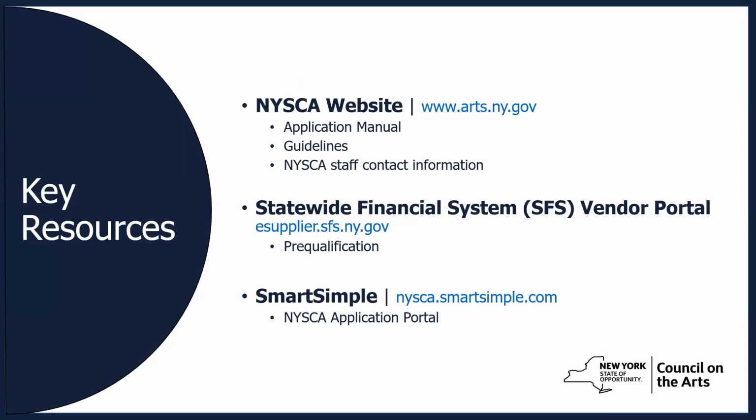If you have any questions at any point during the pre-qualification and application process, please do not hesitate to reach out to our NYSCA Help Desk for assistance. NYSCA uses two primary online databases for our grant-making process, the Statewide Financial System Vendor Portal, also known as SFS, and Smart Simple. SFS is where applicants can submit and review pre-qualification applications and sign contracts, while Smart Simple is our NYSCA application portal. We will cover both of these in more detail during this webinar.